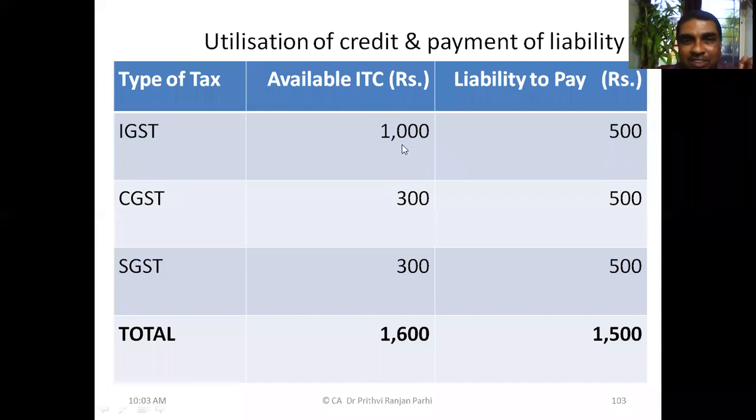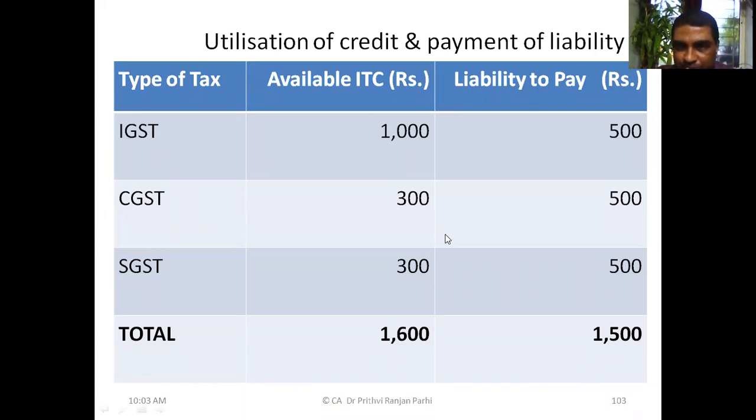So this IGST credit which is available, 1000, will first be utilized for settling IGST. Balance IGST available is 500. Instead of 1000, 500 will be available. Now, second stage, we have CGST ITC of 300 and CGST liability of 500. To pay CGST, what should I do? 500 is the liability. We have two credits, CGST 300 and IGST 500. SGST credit is also there, but SGST credit cannot be utilized for CGST.